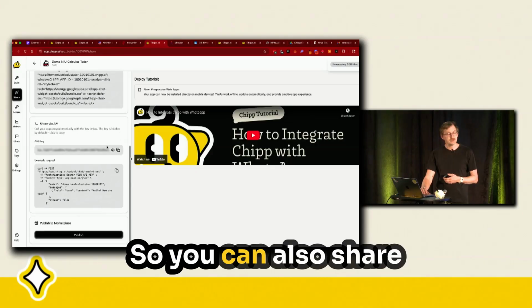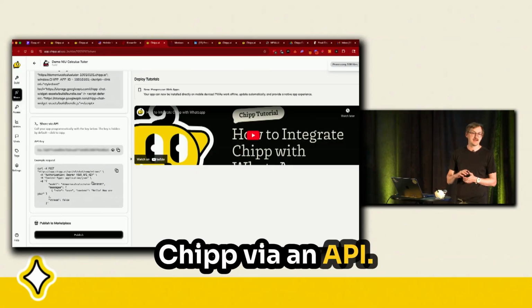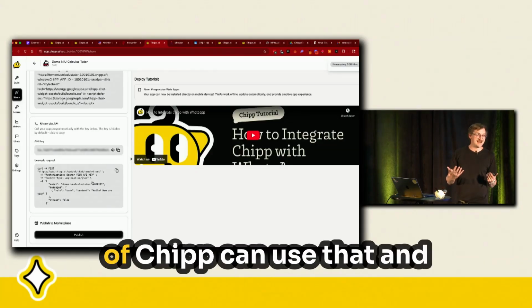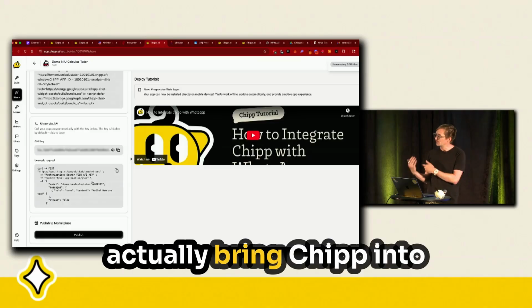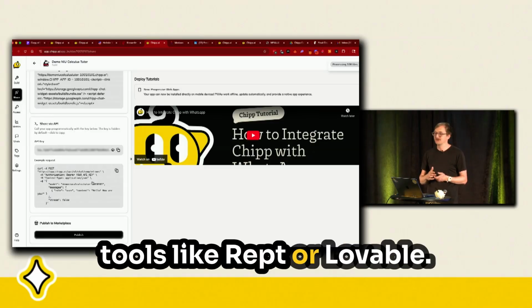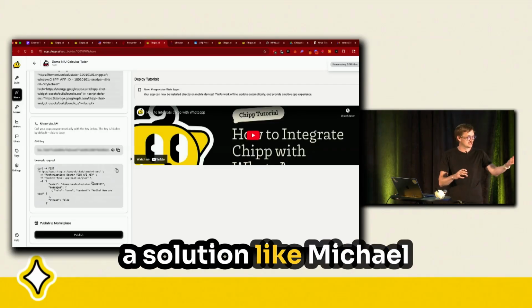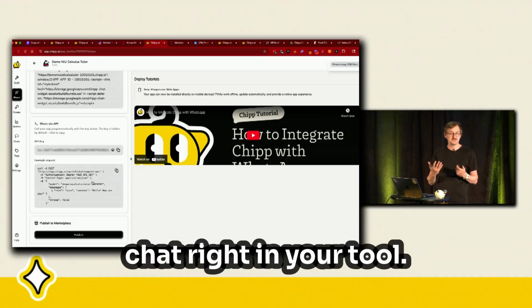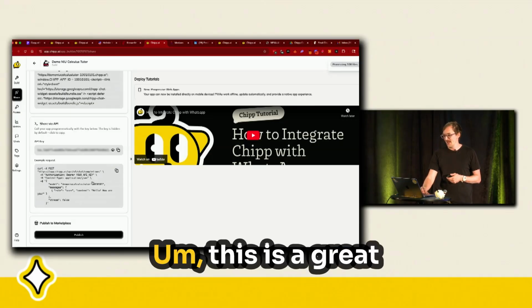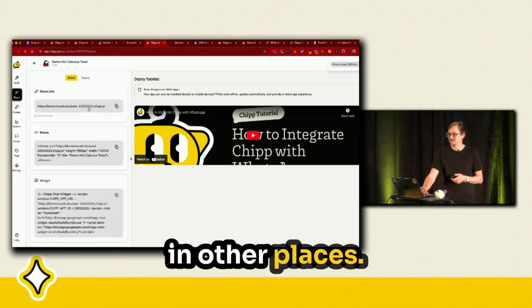So you can also share Chipp via an API. A lot of people who are building products on top of Chipp can use that and actually bring Chipp into tools like Replit or Lovable. So if you're vibe coding a solution like Michael might talk about, you'll actually have the Chipp chat right in your tool. This is a great way to build in other places.